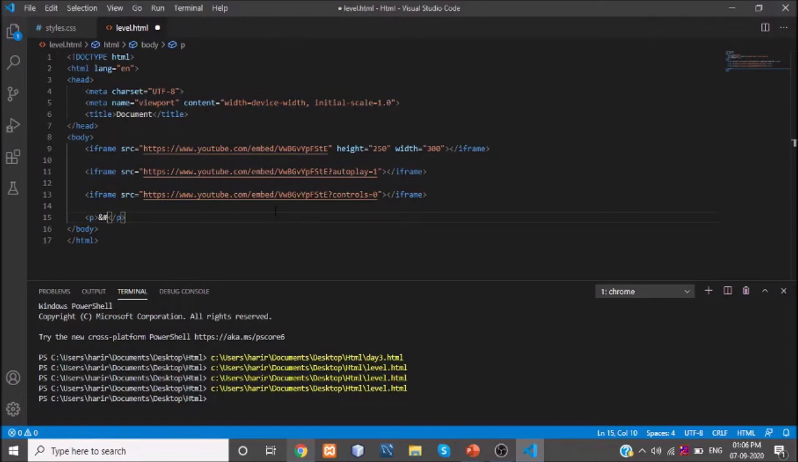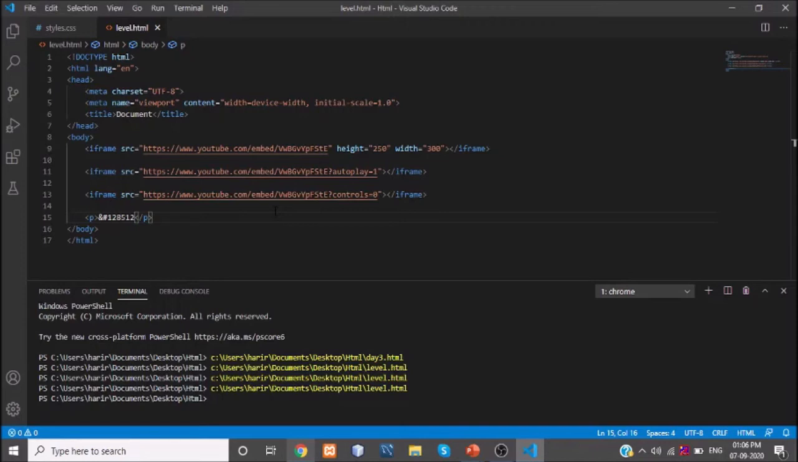Let me mention one code of that: 128512. This is all about adding an emoji. If you add the ampersand and hash symbol followed by these six digits, this set of numbers will give you an emoji in your website. This is all about adding an emoji.